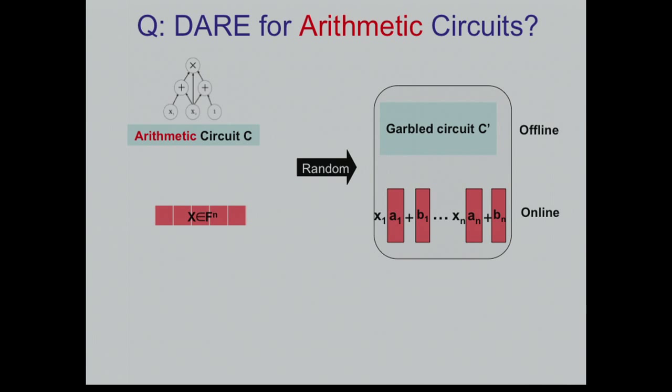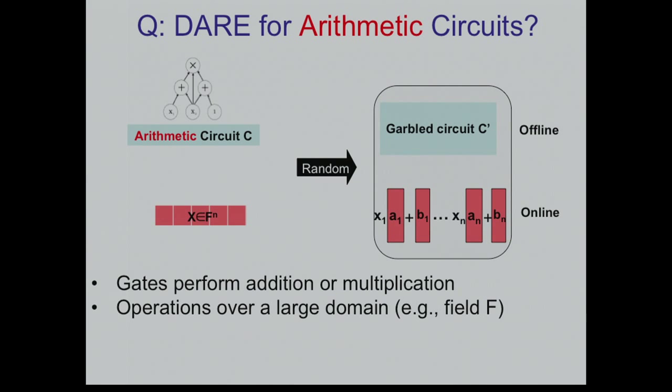Good. So let's move to the arithmetic setting. Now let's assume that our circuit is an arithmetic circuit. It means that the gates perform addition and multiplication, and the input comes from some finite domain with algebraic structure. Think about a field, and think about this field or domain as very, very large, super polynomial, maybe exponentially large. We'd like to get the analog of the randomized encoding in this setting as well.